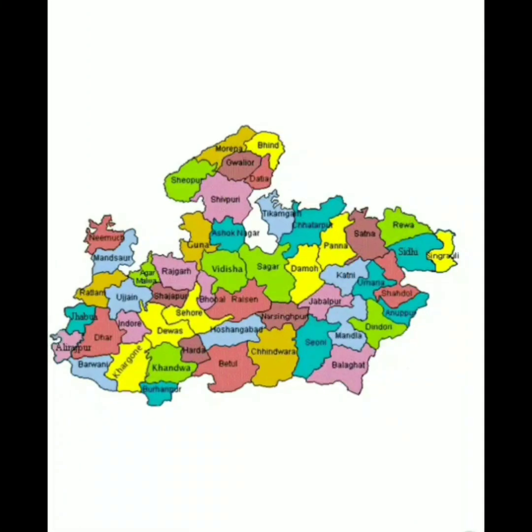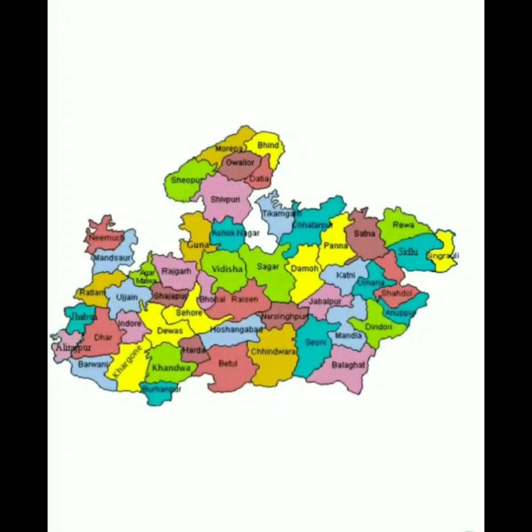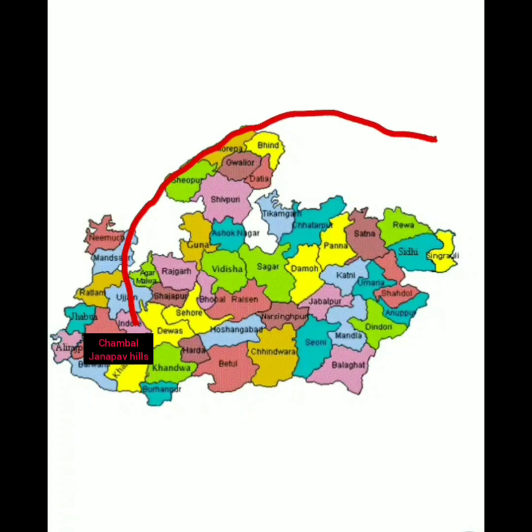Now we will learn about the river patterns of Madhya Pradesh. First, the river Chambal. River Chambal starts from the Janapao Hills at Mhow in Indore district. Basically, it starts from Indore, passes through Ujjain and Mandsaur. It enters into Rajasthan and forms a natural boundary between Rajasthan and Madhya Pradesh, approximately 217 kilometers.